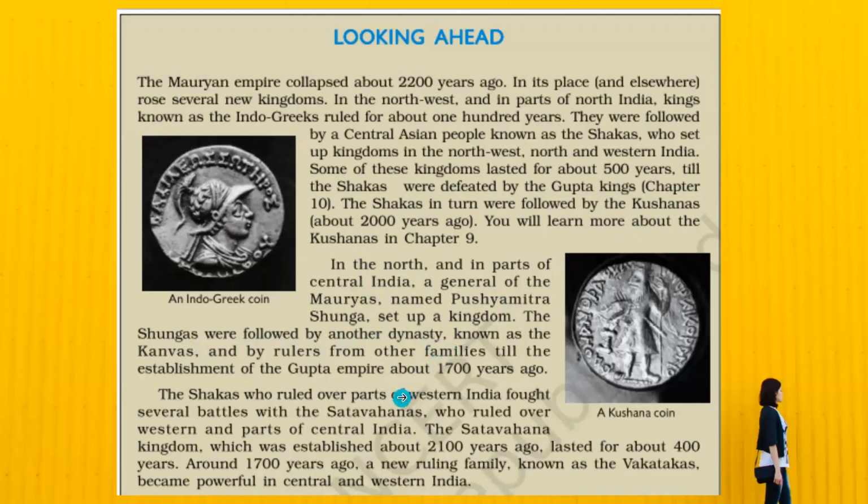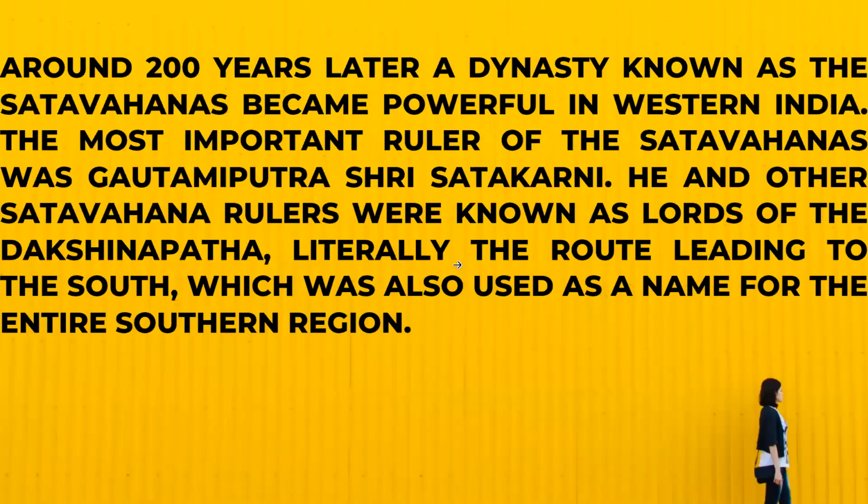We also read in the previous chapter about a dynasty that was very powerful in Western India, and that dynasty was the Satavahanas. One of the important rulers of them was Gautamiputra Sri Satakarni, and how they were known to be the lords of the Dakshinapatha, because they were literally leading all the routes of the south.